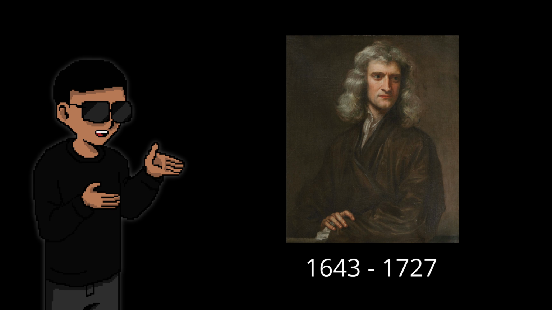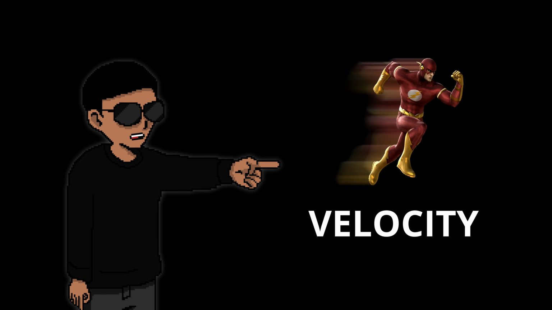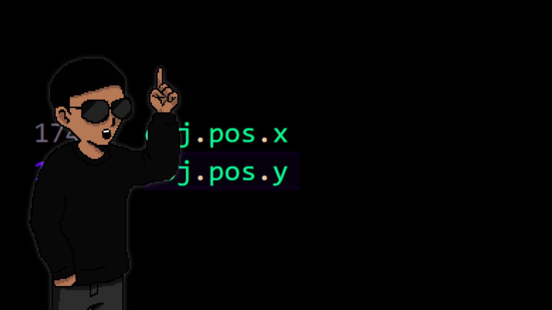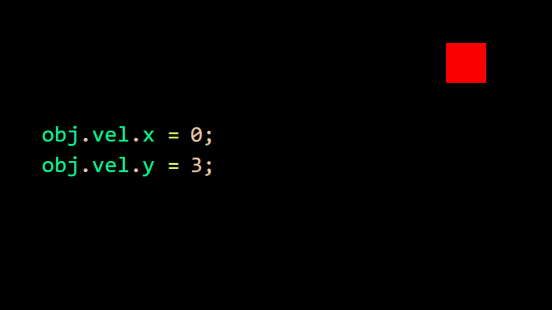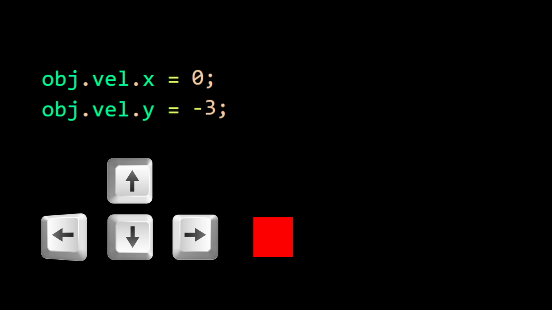We need some movement. Luckily, some random dude in the 18th century discovered something called laws of motion, where an object will only move if a force is applied to it. To do that, we introduce something called a velocity, which is just a fancy word for saying how fast you're moving. Our object's position will always be incremented by its velocity. If the velocity is at 0, nothing happens. Change the values and the change of values in velocity is the force acting on the object, which we can then map to keystroke on our keyboard.